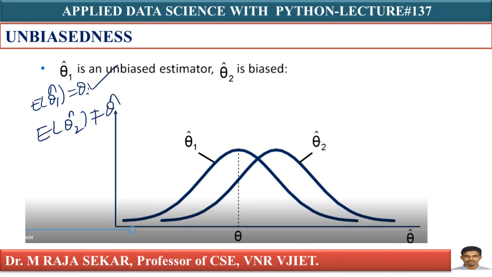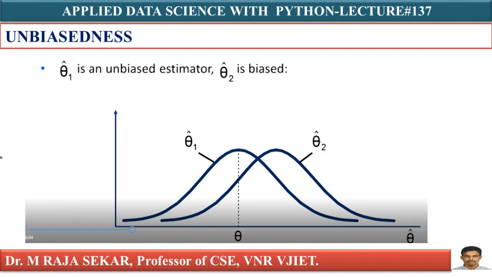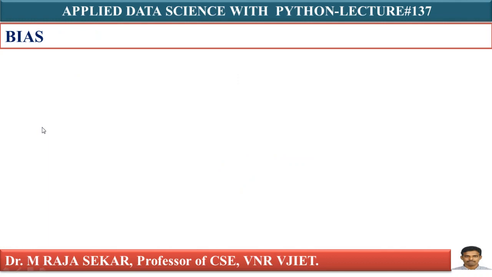It is unbiased, whereas this one is biased. That's what it says. We can say theta 1 cap is unbiased, whereas theta 2 cap is biased. I think you can understand.